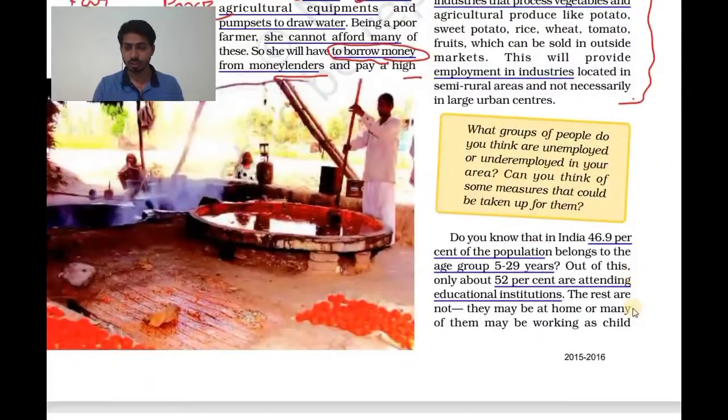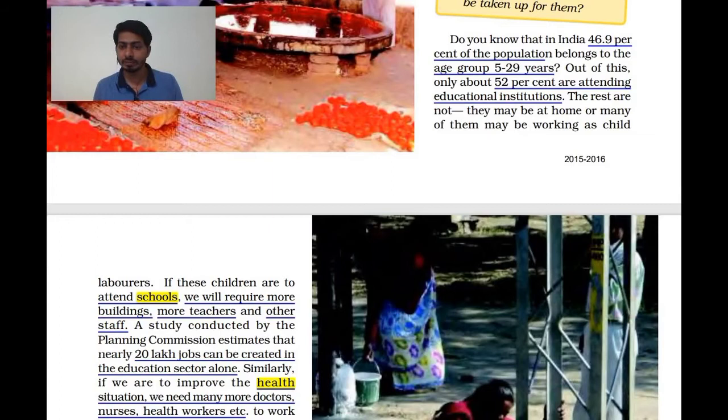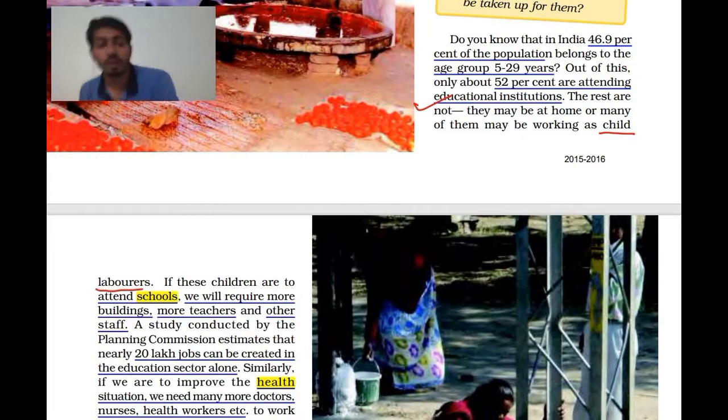Okay. So, do you know these few facts about India? 46.9% of the population belongs to the age of 5 to 29 years. Out of this, only about 52% are attending educational institutions. So here they are talking about educational institutions. The rest are not. They may be at home, or many of them may be working as child labor. And we know child labor is banned. It is prohibited. You cannot allow a person below 14 years to work in your hotel, motel, whatever. Otherwise, you will be behind bars.